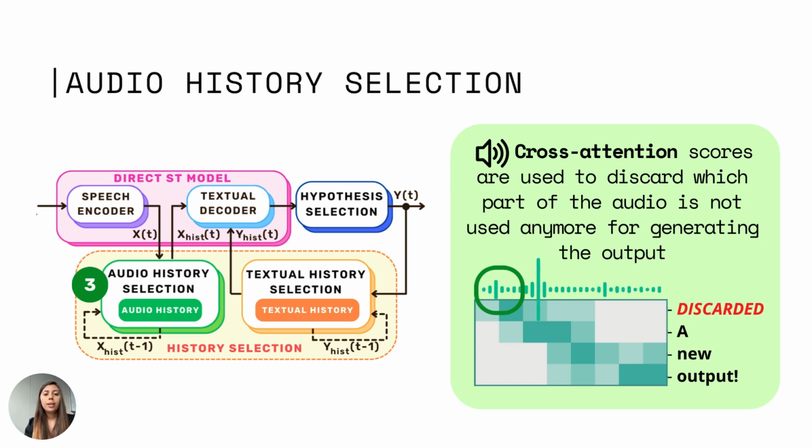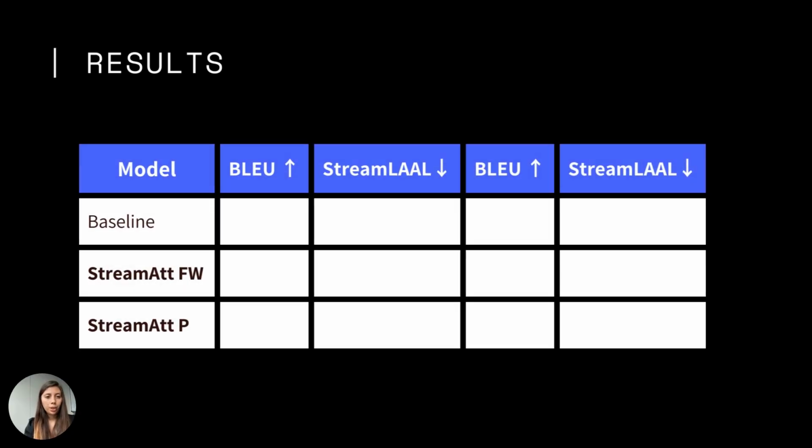And since the first speech frames mostly attend to that part, we can safely delete them, also avoiding a growing context in the audio part. Then we move to the results.